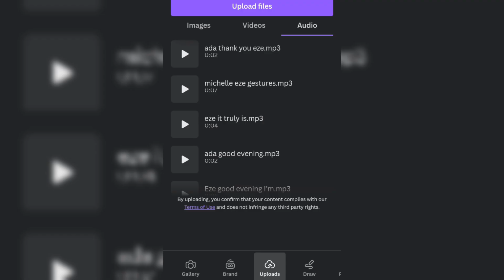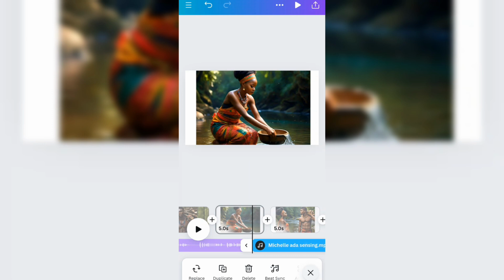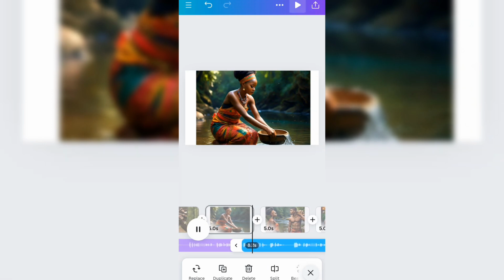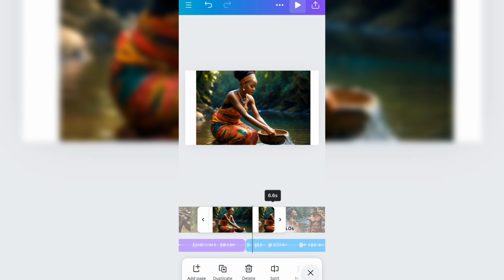Now we'll head to the upload session and select the corresponding audio file for the image. The image seems shorter than the audio, so we'll adjust.